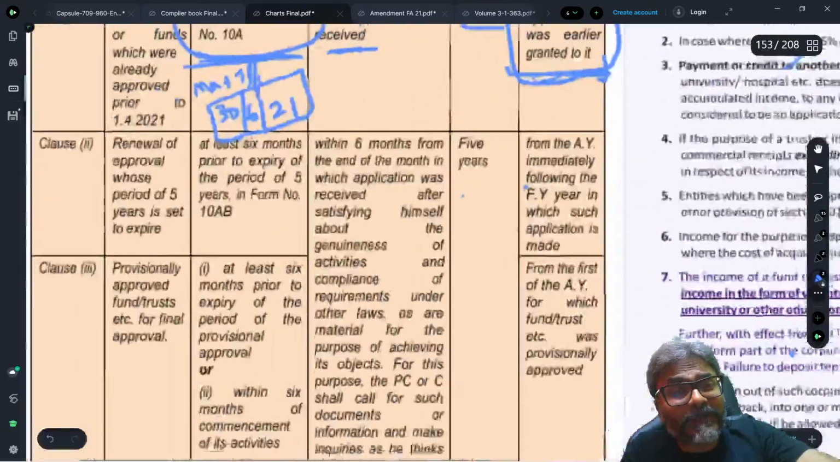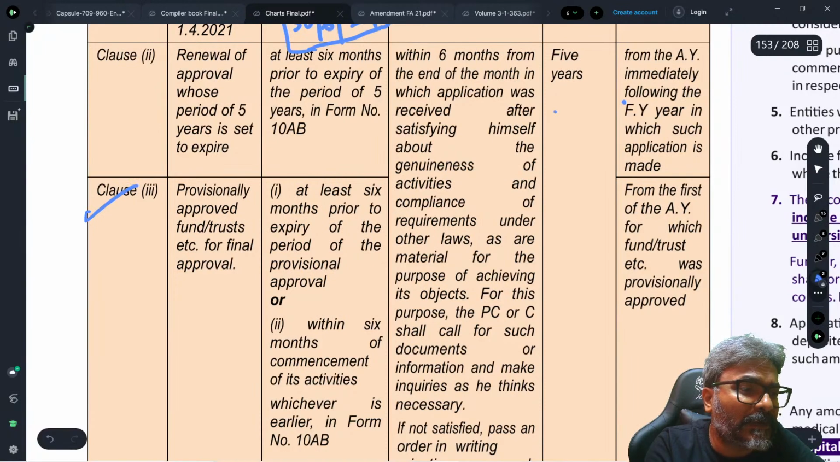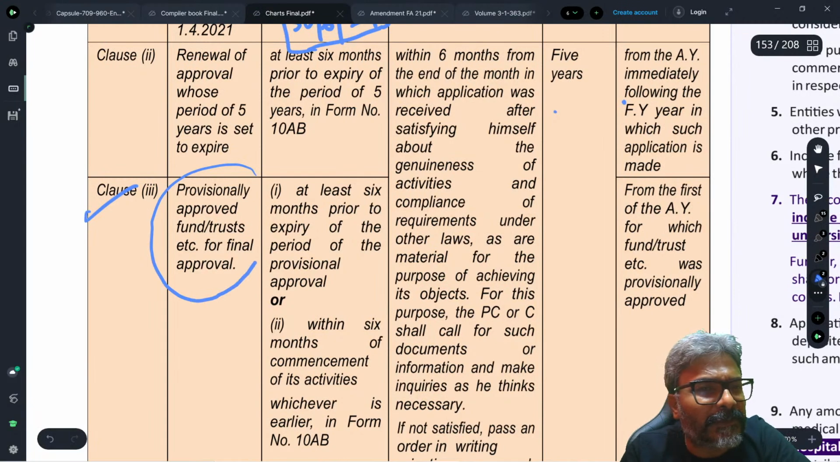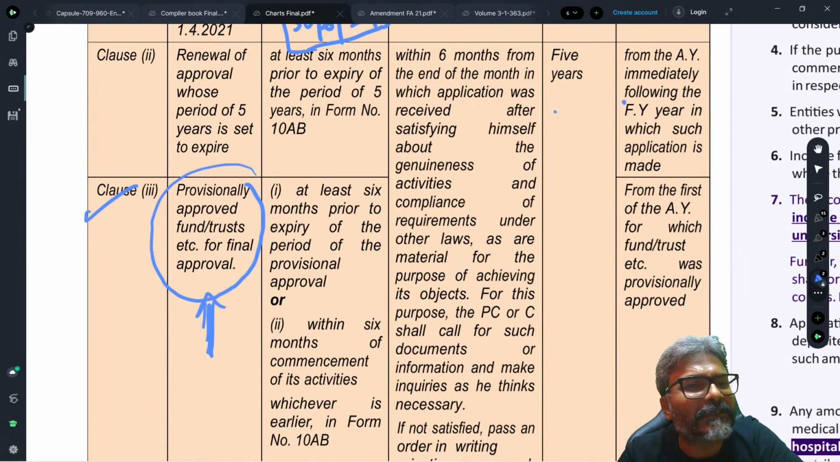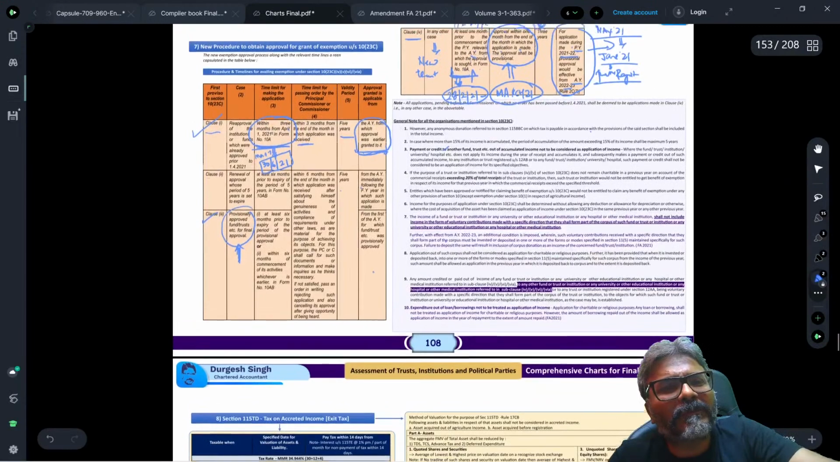But thereafter, this provisional has to become final, students. All of you agree to this one? Yes, why not? Clause number 3. And what are they saying? Provisionally approved fund or trust, etc. for the final approval. So this is now the comparison. And by the way, what is the length of duration for provisional registration? 3 years. Can you see that? The length of the duration is 3 years. So 3 years is the duration period for the trust being provisionally registered.